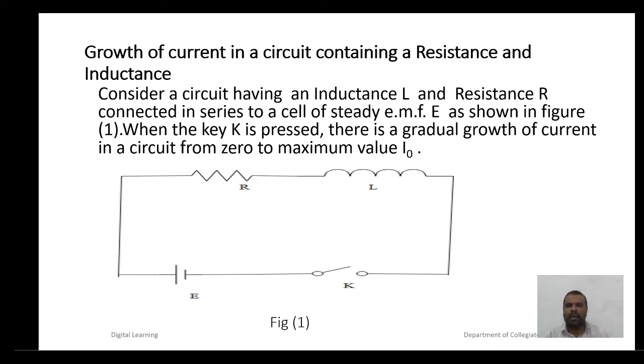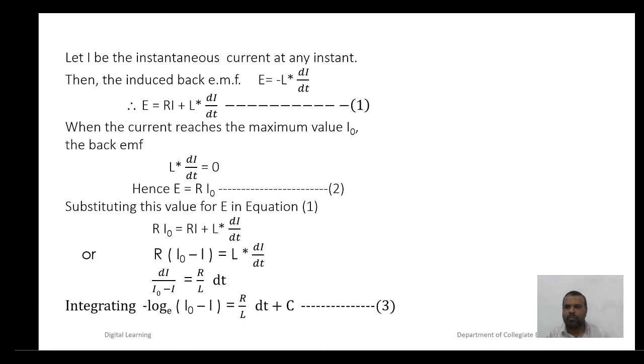When the key K is pressed, there is a gradual growth of current in a circuit from 0 to maximum value I0. Let I be the instantaneous current at any instant.